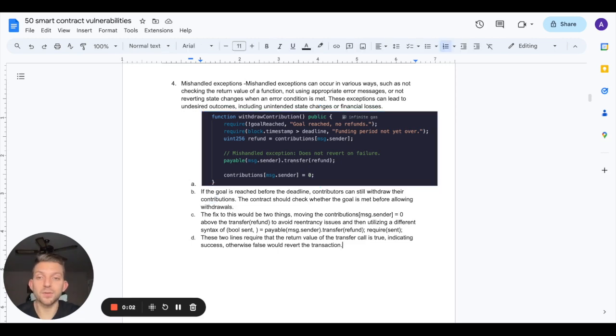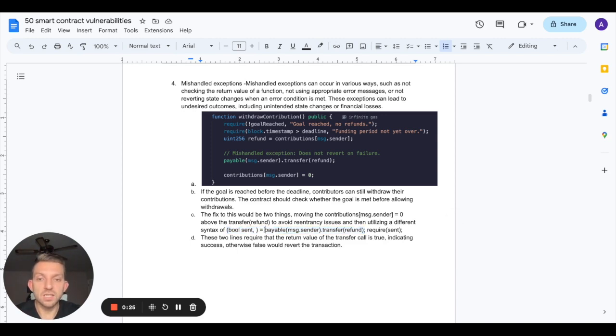To mitigate this vulnerability, what we need to do is use the syntax of bool, comma, and then a space, as this payable message.sender transfer actually returns two values: a Boolean on whether the transaction was successful, as well as the bytes of data, but we can ignore the data bytes.